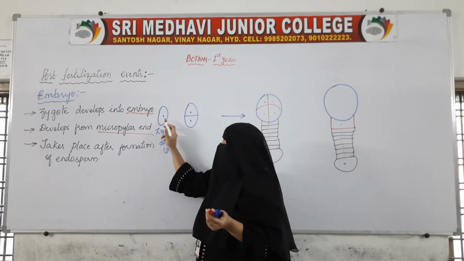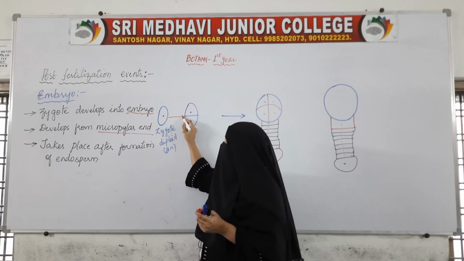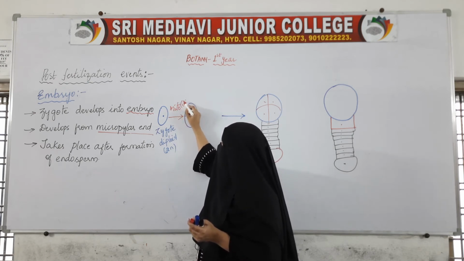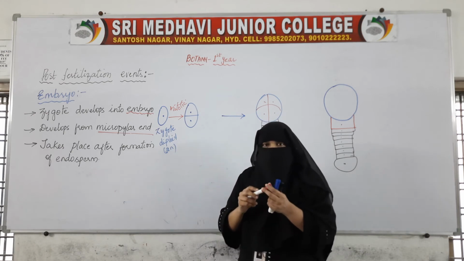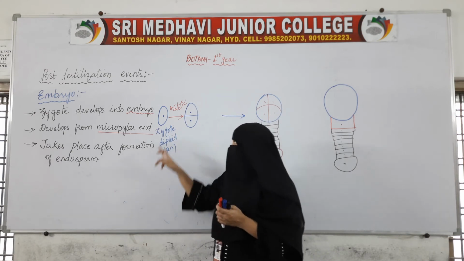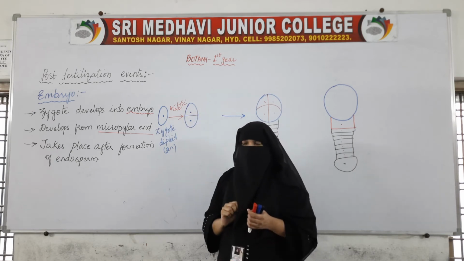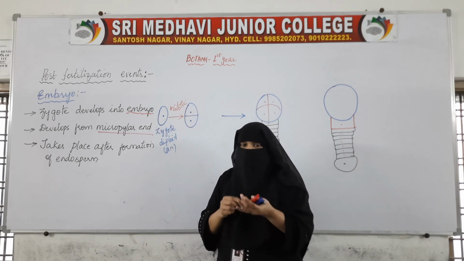So here this diploid cell undergoes mitotic division. So one cell has divided into two cells.